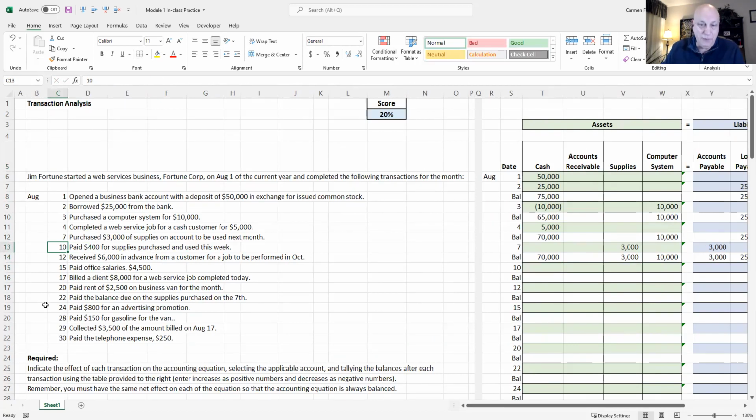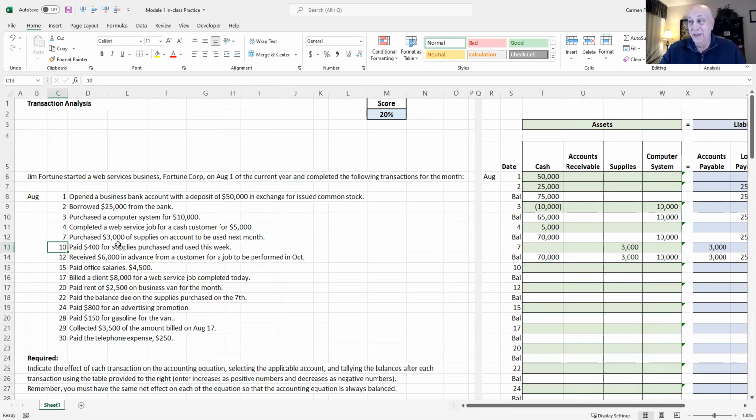August 10th, we paid $400 for supplies purchased and used this week. So we bought some supplies. We paid. What does that word paid mean? The word paid means cash is leaving the building. It's flying out the door. The only thing that flies out of the door of a business faster than cash is employees at 4:59 on a Friday. Anyway, so cash is flying out the door, $400 for supplies purchased and used this week.